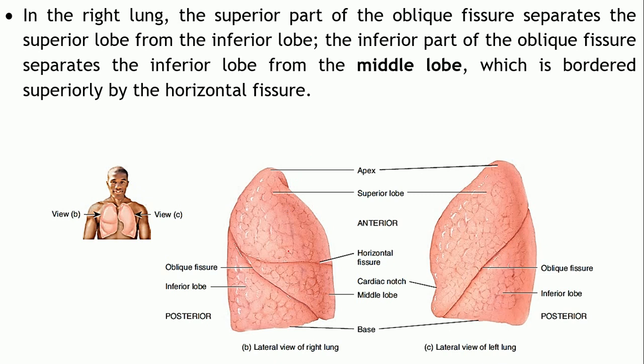The inferior part of the oblique fissure separates the inferior lobe from the middle lobe. Whereas there is one more fissure, known as the horizontal fissure, which divides the superior lobe from the middle lobe.